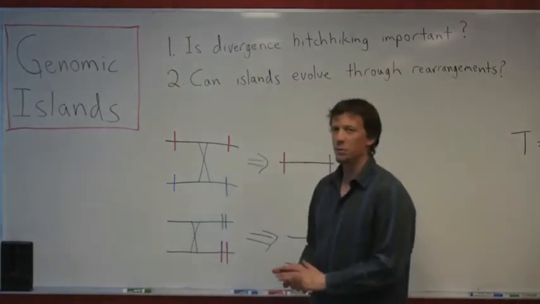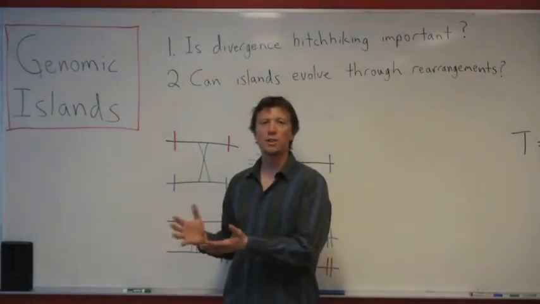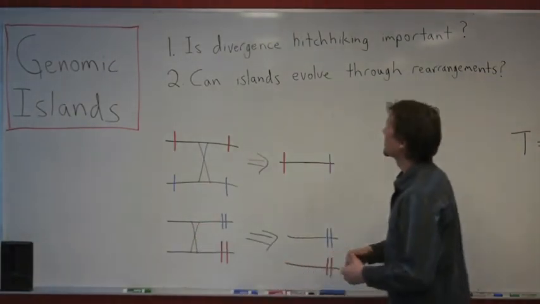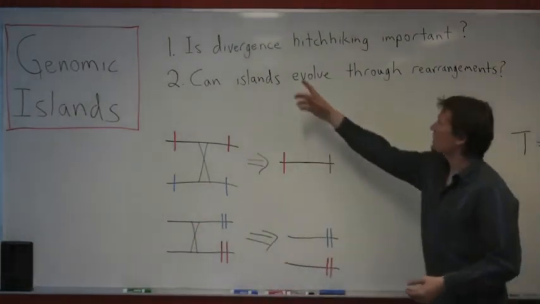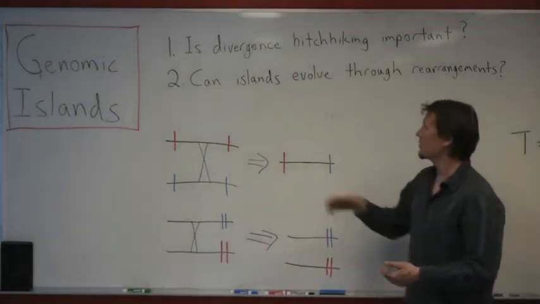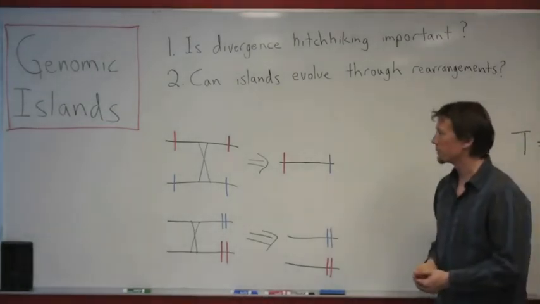And really what I'm interested in with this paper is trying to explain the occurrence of genomic islands, which are clusters of locally adapted loci that occur in the genome. And I'm trying to answer two questions here. Is divergence hitchhiking important in generating these islands of divergence? And if not, can these islands evolve through the spread of chromosomal rearrangements?